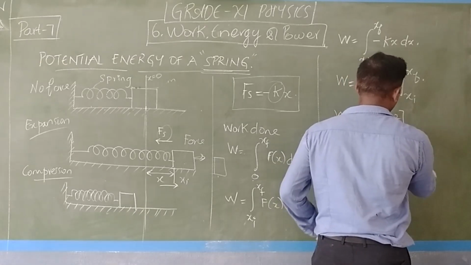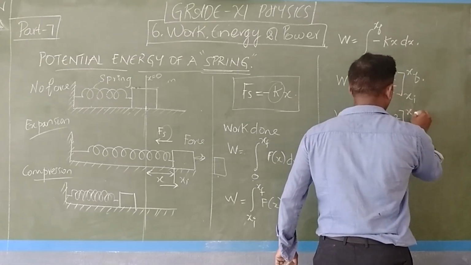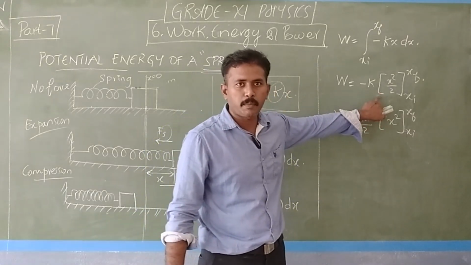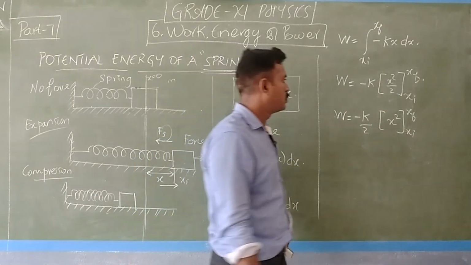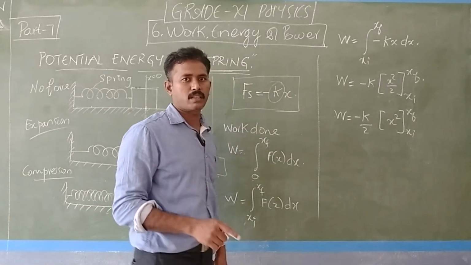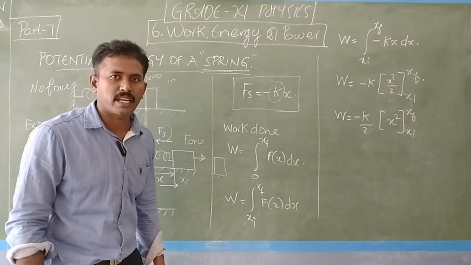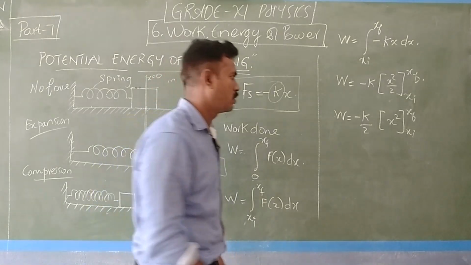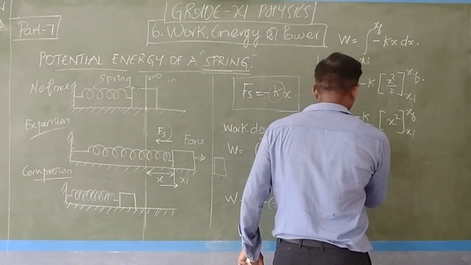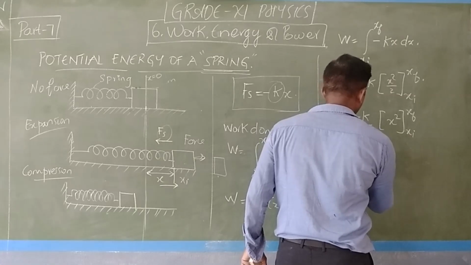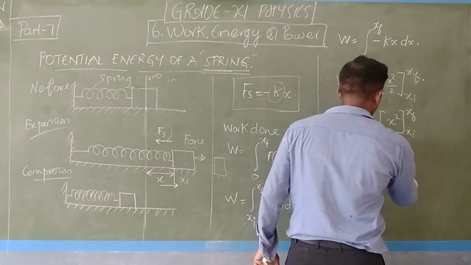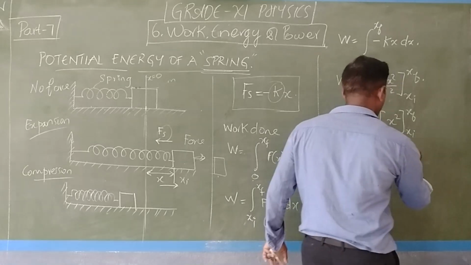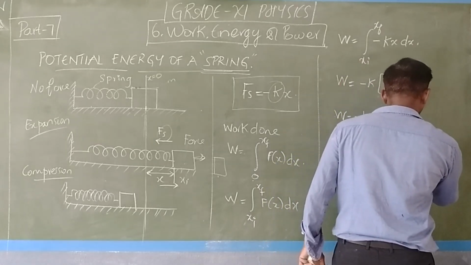When you integrate x, you get x square by 2. You know the previous integral formula: x power n plus 1 by n plus 1. Okay. So W is equal to minus k by 2 times xf square minus xi square.